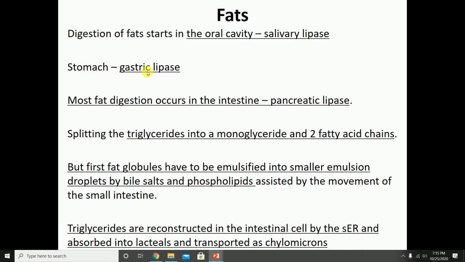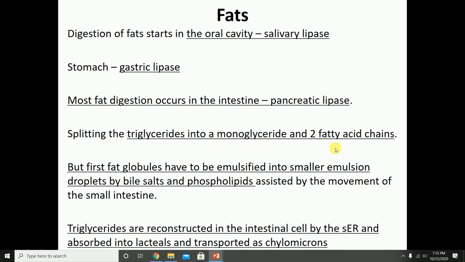But by far the vast majority of digestion of fat happens in the intestine through the action of pancreatic lipase. It is also helped with bile. We definitely need bile in order to do that. And all of these lipases split the triglycerides into monoglyceride and 2 fatty acid chains.